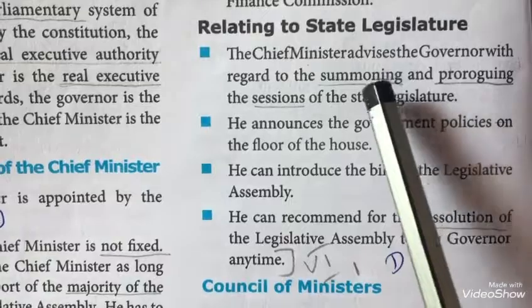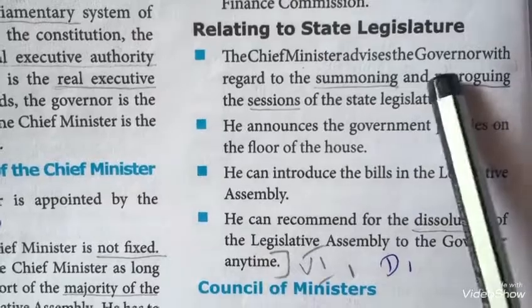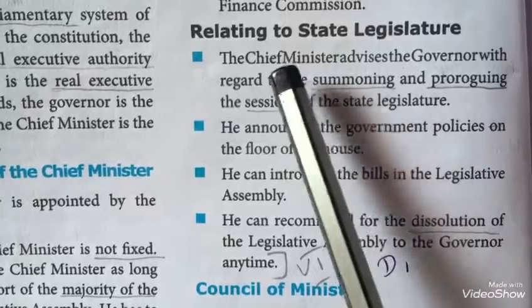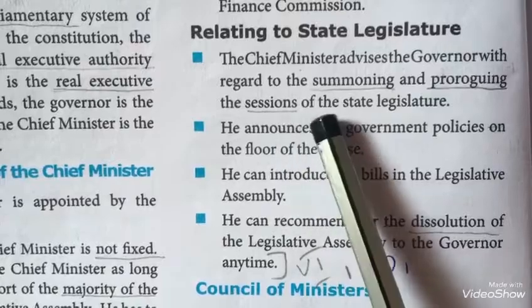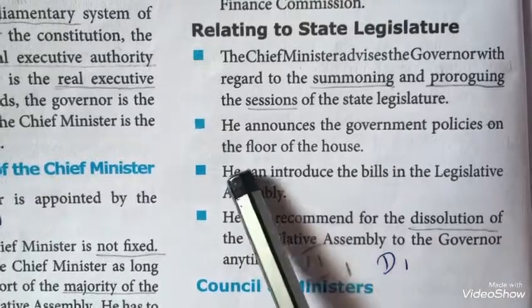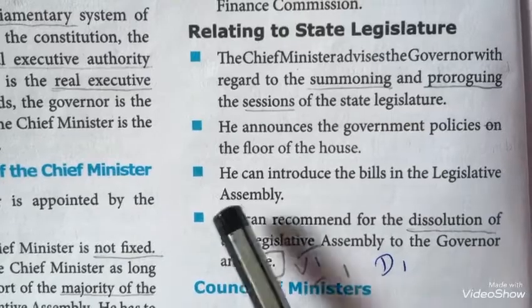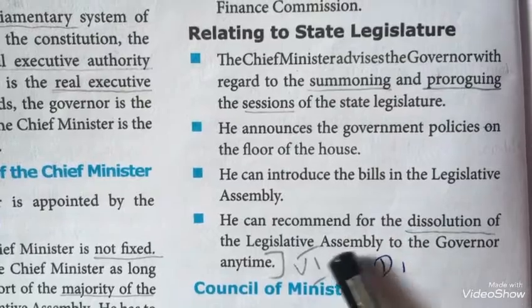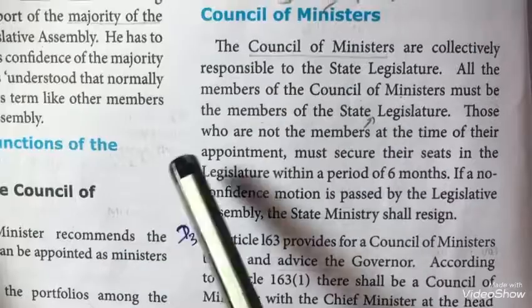So the CM advises the Governor with regard to the summoning, means starting, and proroguing, means postponing. The sessions means meeting. So CM can advise the Governor with the starting and postponing of the meetings of the state legislature. He announces the government policies on floor of the house, means both the houses, that is on upper house and lower house. He can introduce the bills in the Legislative Assembly. He can recommend the Governor to dissolve the Legislative Assembly. Dissolution means dissolve.